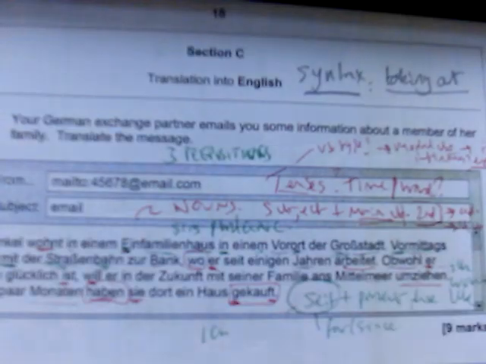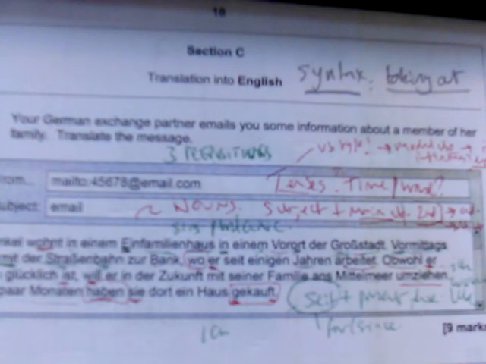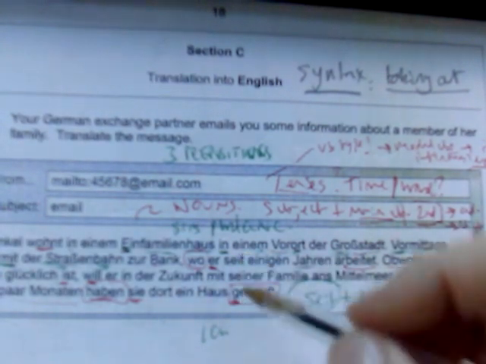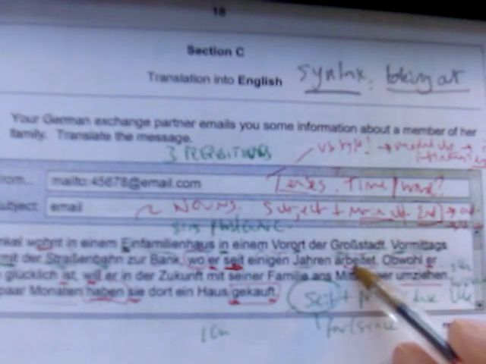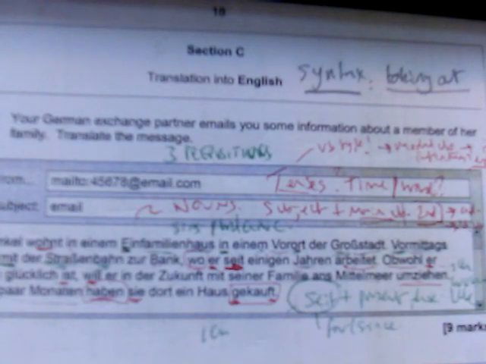So let's go back to our time phrases and think, okay, red time phrase, seit, yeah, here is the seit, there is the verb. Now that's present tense, isn't it? But in English, what would we translate it as? We would translate it as where he has worked, or where he has been working as well. Alright, next one. Obwohl ziemlich glücklich ist, although he is quite, fairly, pretty, rather, reasonably, any of those really. Happy, glücklich. They would accept prosperous, fortunate, lucky, because glücklich could mean either of those.